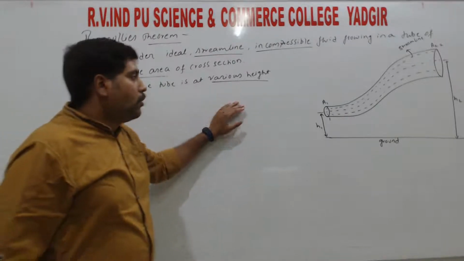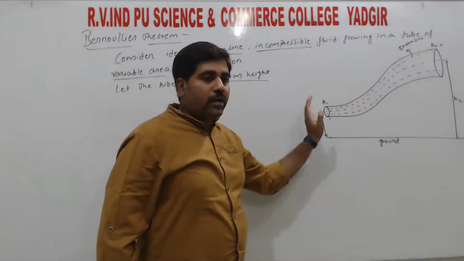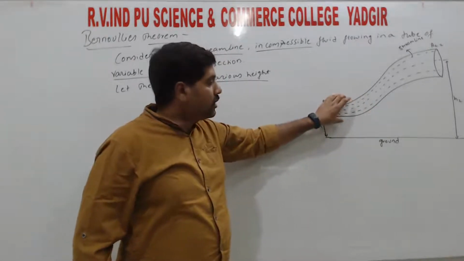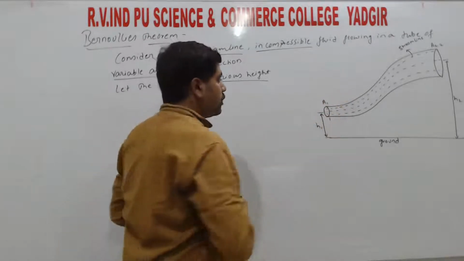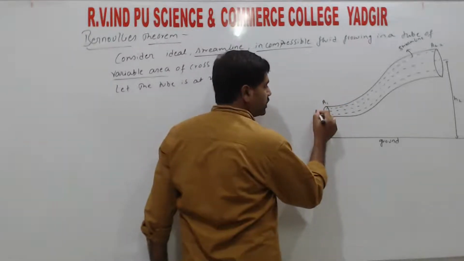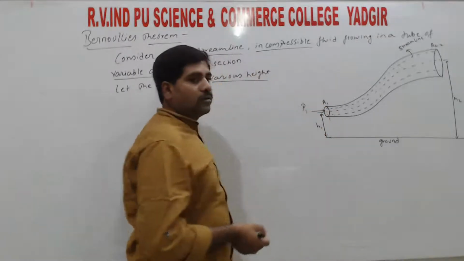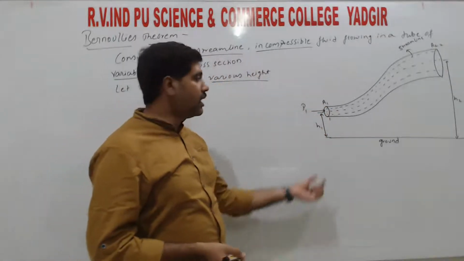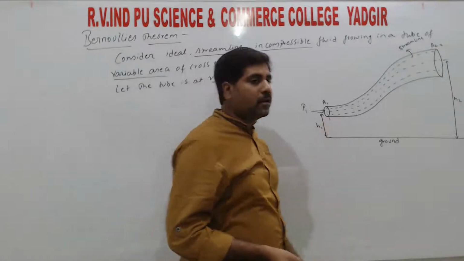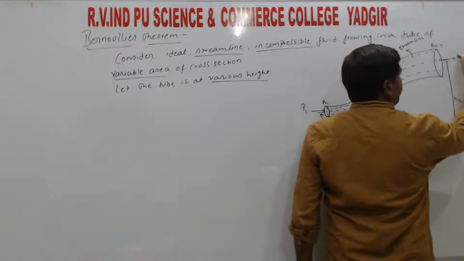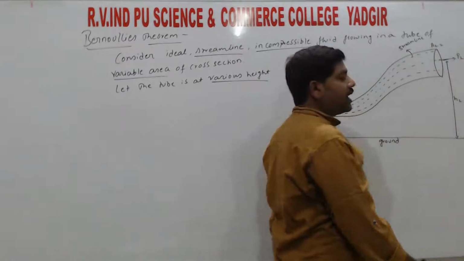So now the fluid is moving, so that means force is exerted by the fluid. If force is exerted, there will be pressure at point 1. So at the first point the pressure is P1. So P1 is the pressure which is acting at point 1, right? So at point 2, P2 is the pressure which is acting.